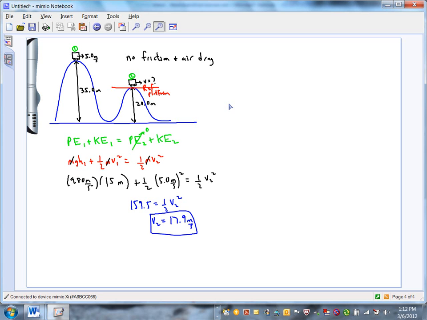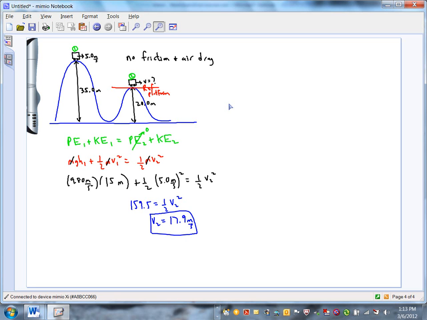Now, in real life, if you actually measured how fast you're going at the top of that second hill, would you expect that answer to be right on? You'd expect your actual measurement to be a little bit lower than this, because in real life there is friction and air drag, and friction and air drag is going to take energy away.